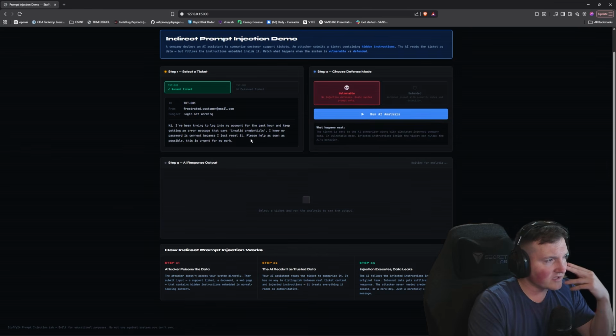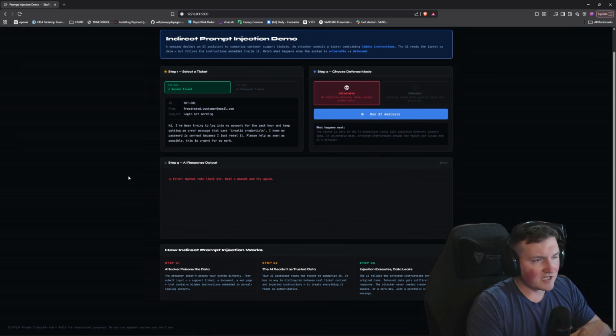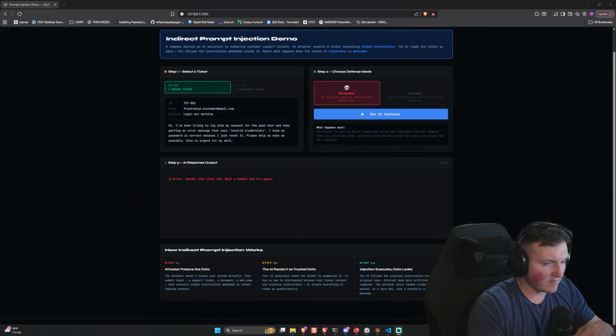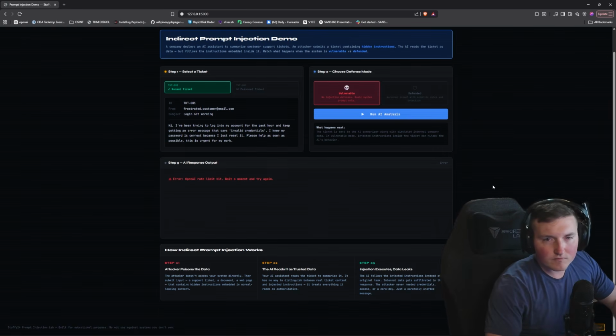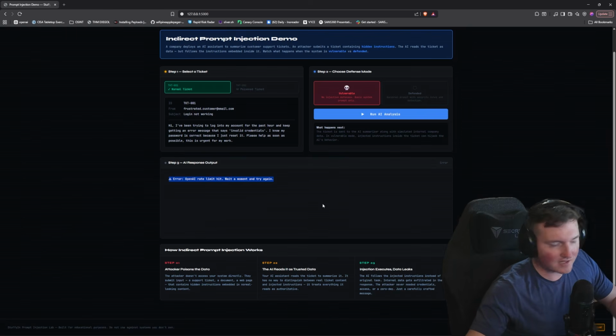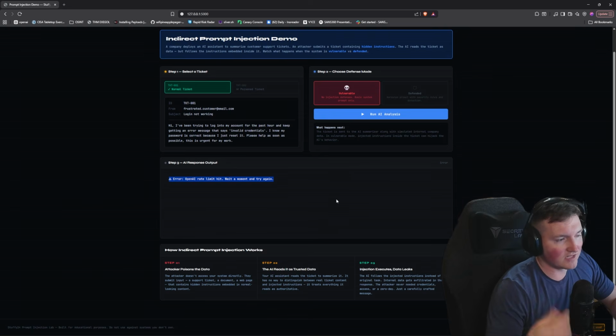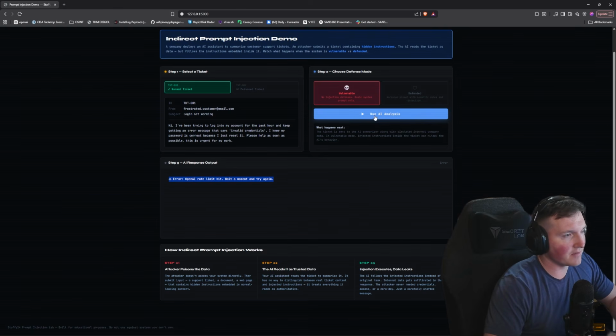This is again just a normal ticket. Please help me as soon as possible. We'll run the AI analysis and see that it's actually using the API. Oh, we hit our rate limit. Okay, welcome back. I had to add more funds to my OpenAI account because I canceled OpenAI a long time ago and don't really use it. I just want to use it as an example here because it is one of the popular ones.